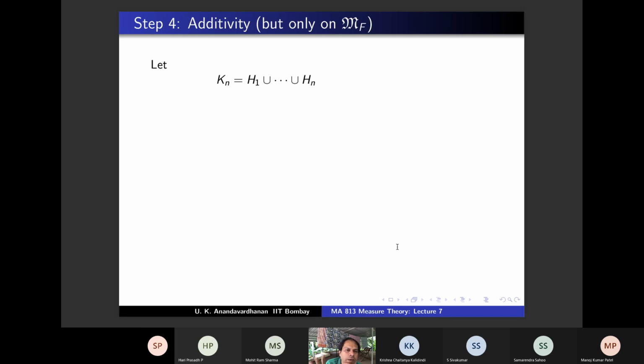And now we are going to take a finite union, H1, etc., Hn, call it Kn. And this is contained in E1 union, etc., En, no? Because each HI is contained in EI, and that is contained in E, because E is the full union. So you have Kn contained in E, and therefore mu of E is bigger than or equal to mu of Kn, right? Why is that? It's just monotonicity, nothing more. Because E contains Kn, mu of E is bigger than or equal to mu of Kn. And what do you know about mu of Kn?